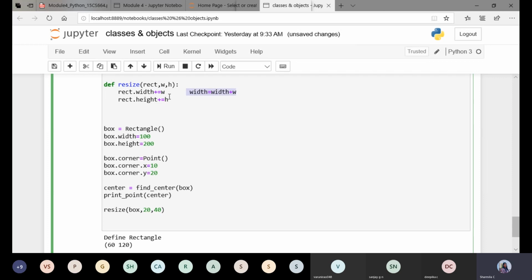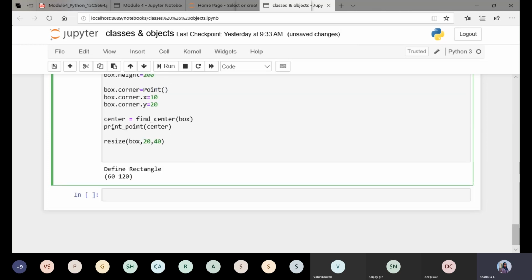Rect dot width equals to rect dot width plus W, not only just width plus W. In a similar way, rect dot height equals to rect dot height plus H. Fine. So I'm resizing it.